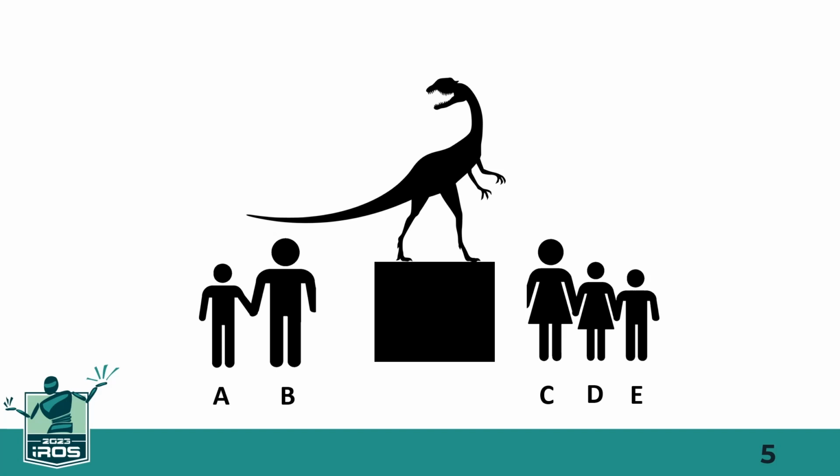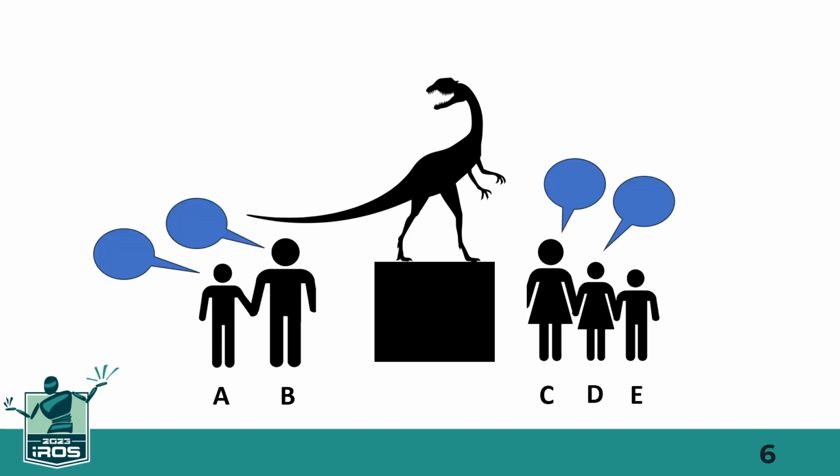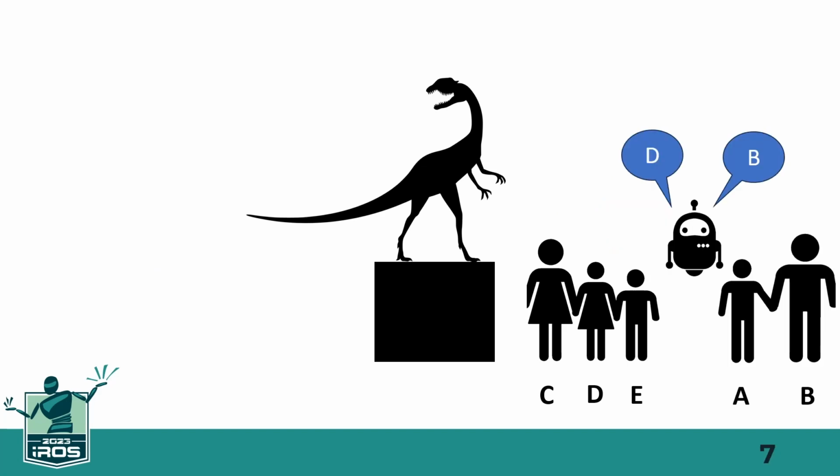Or suppose two families at a museum. People will have the tendency to interact with other people in their family. The robot might try to make them interact with each other.